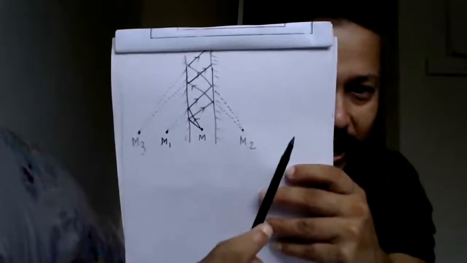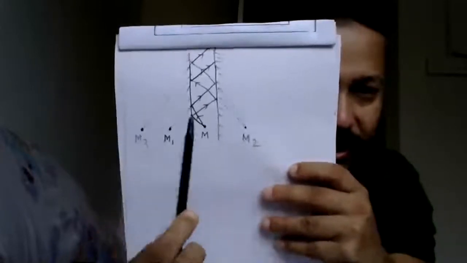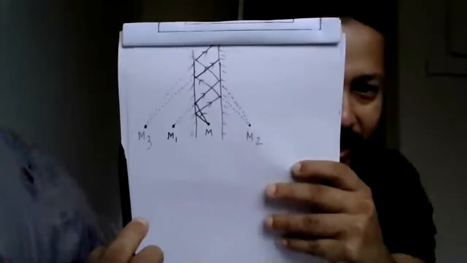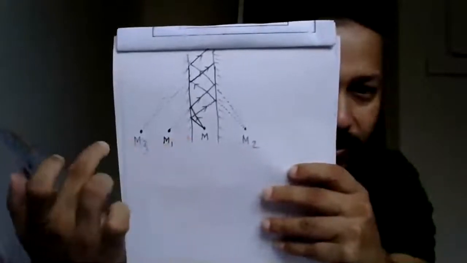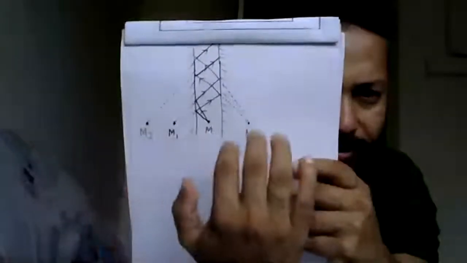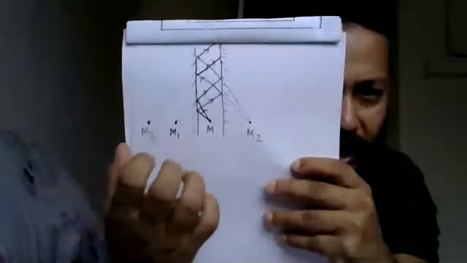In this way you will get M4, M5, M6, M7, M8, M9. All the odd numbers you will get here, all the even numbers of images you will get here. Both sides, number of images you will get means infinity number of images, because lights are continuously reflecting. So that's why we say infinity number of images will form. I hope you understood this diagram.